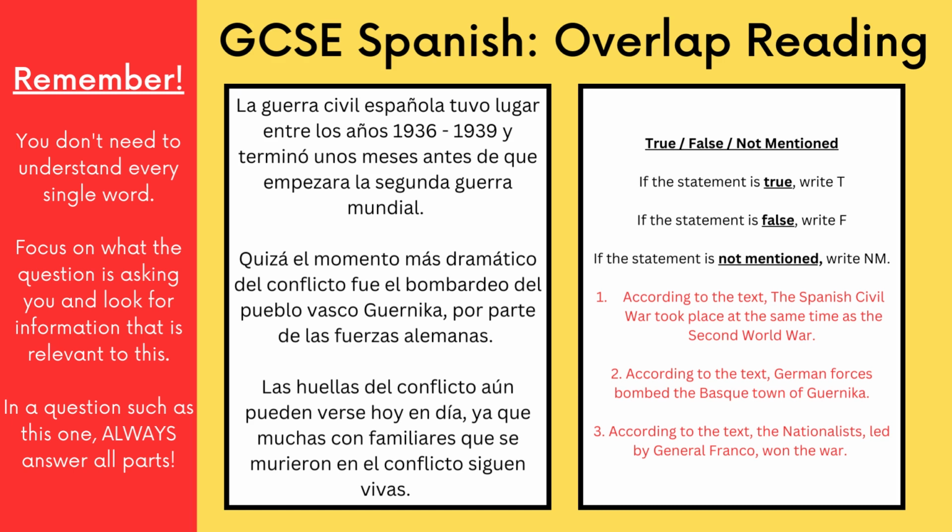Right, let's look through it now then. So according to the text, the Spanish Civil War took place at the same time as the Second World War. That's in the first paragraph here. La Guerra Civil Española tuvo lugar entre los años 1936 y 1939 y terminó unos meses antes de que empezara la Segunda Guerra Mundial. And so the key point here is the Spanish Civil War took place between the years